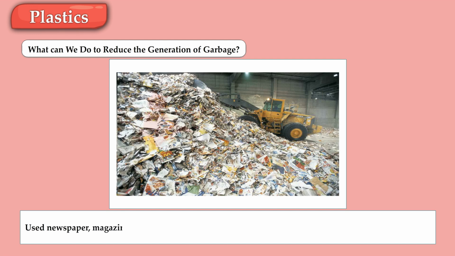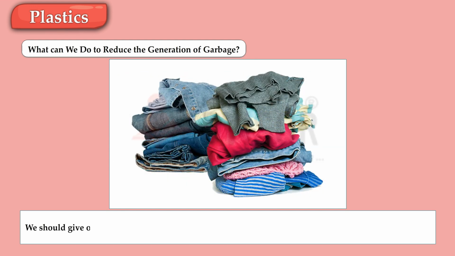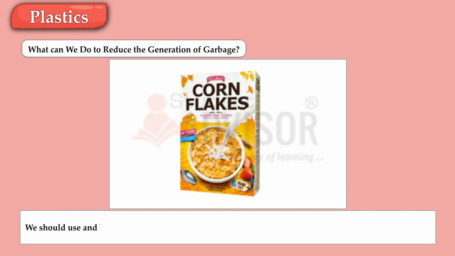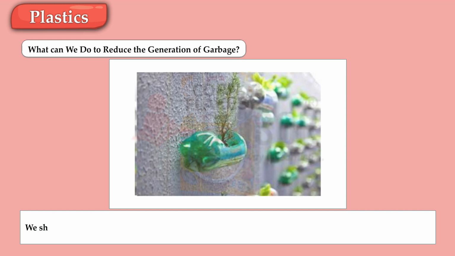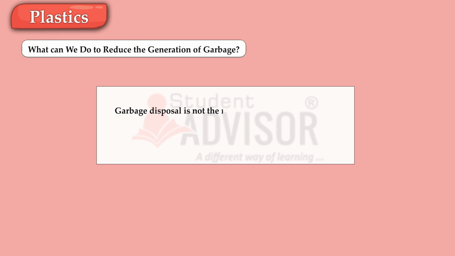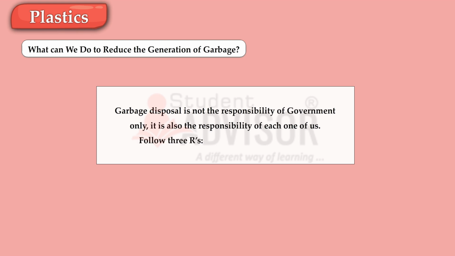Used newspapers, magazines and notebooks, etc. should be sent for recycling. We should give old clothes and books to someone who can use them. We should use and buy products with least packaging. We should recycle plastic wherever possible. Garbage disposal is not the responsibility of the government only. It is also the responsibility of each one of us. Follow the 3 R's: reduce, reuse, and recycle.